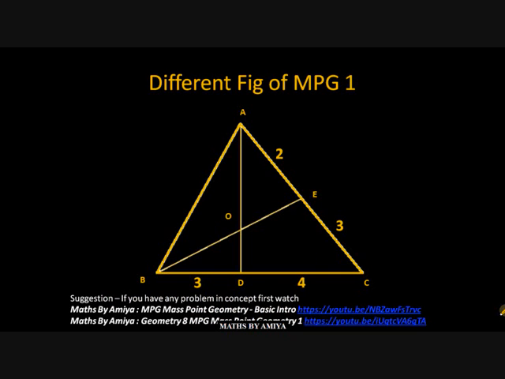Figure number 1, we have outer ratios 3:4 and 2:3 and we are looking for the ratio of AF to FB. The question would be like this: ABC is a triangle, D is a point on BC, E is a point on AC such that BD is to DC is 3:4, AE is to AC is 2:3, BE and AD intersect at O, and a line from C joining O touches AB at F. Then what would be the ratio of AF to FB? We have 4 questions. We discuss all the 4 questions, looking for the ratio AF is to FB when we have other ratios given.